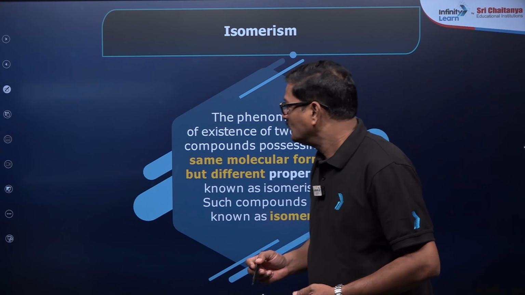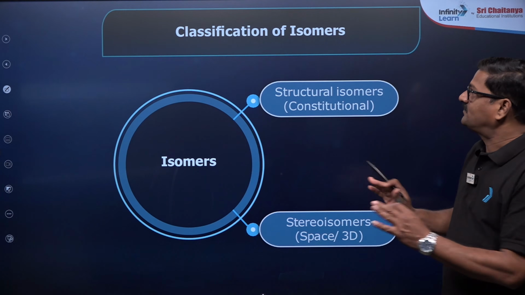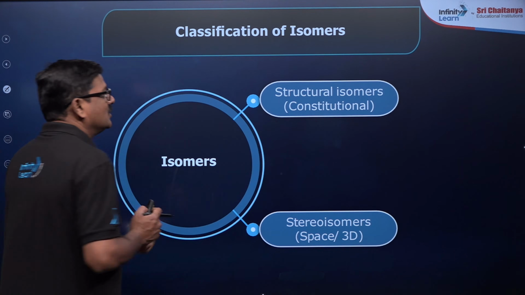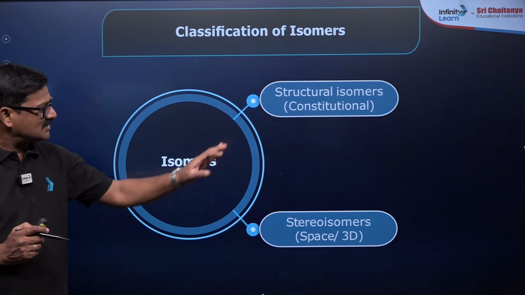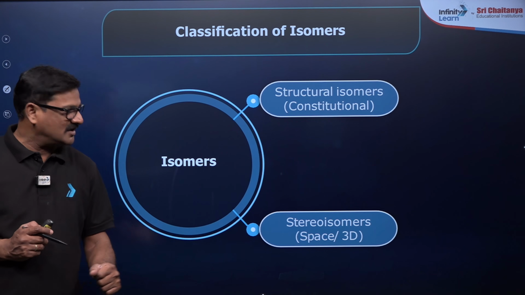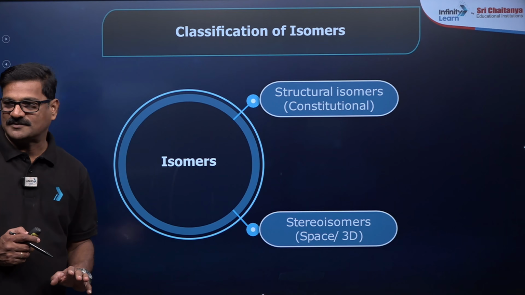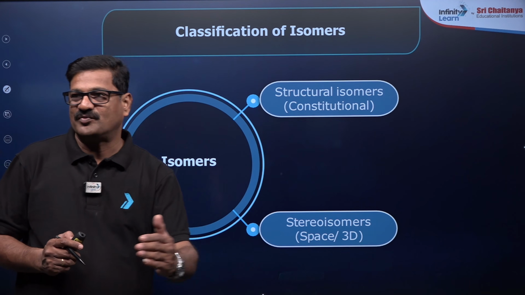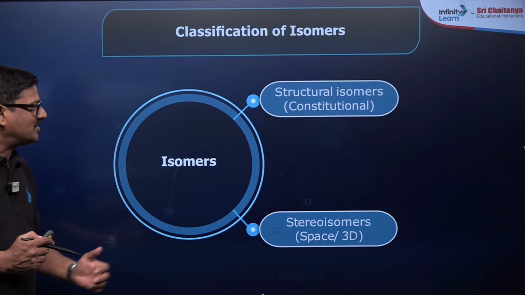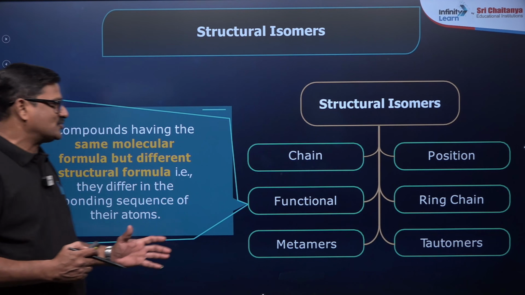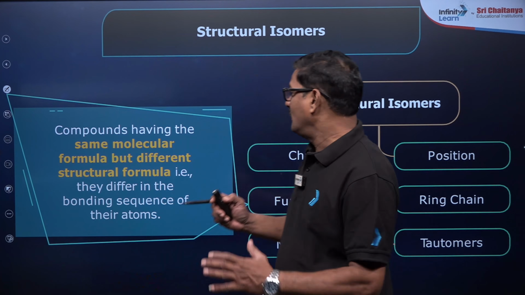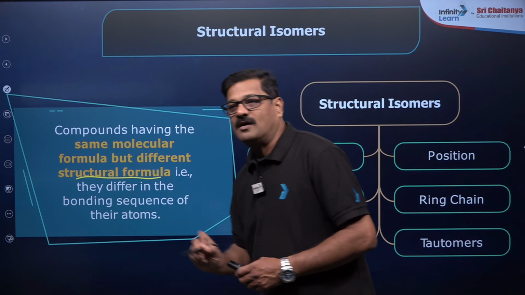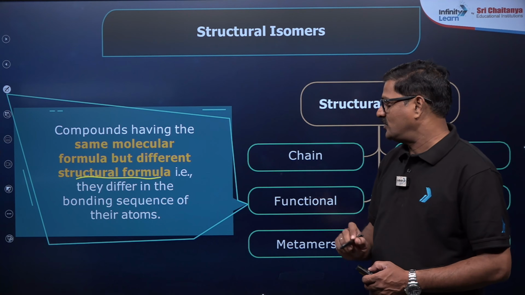Moving ahead, let's see the various types of isomerism. Isomerism is broadly classified into structural isomerism, also called constitutional isomerism, and stereoisomerism. What is the basic difference between structural isomerism and stereoisomerism? Compounds having the same molecular formula but differing in their structures show structural isomerism.